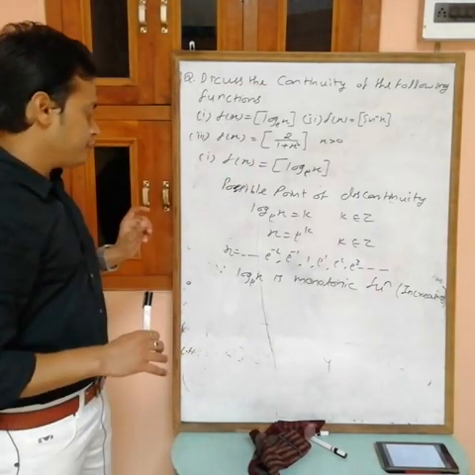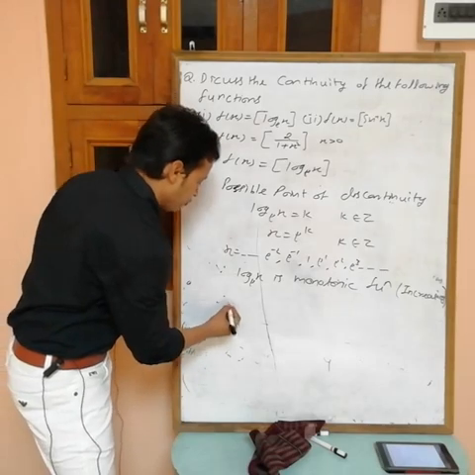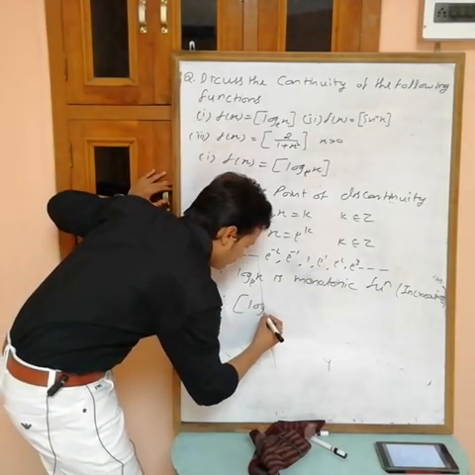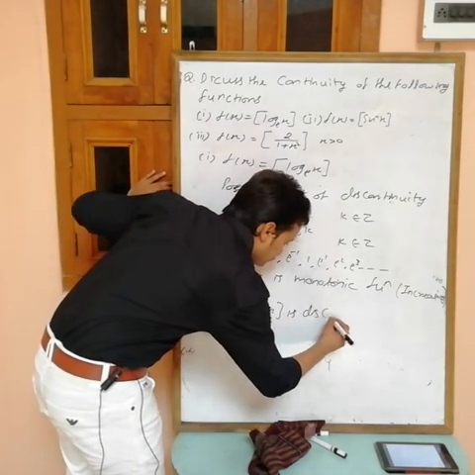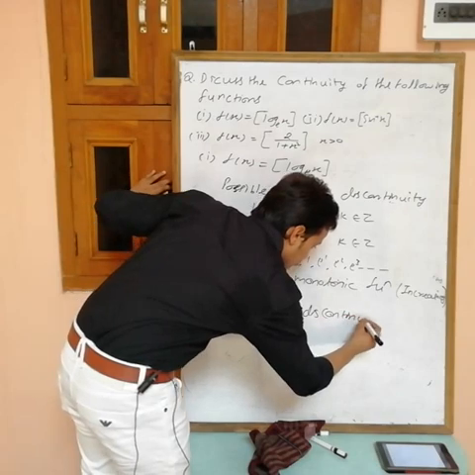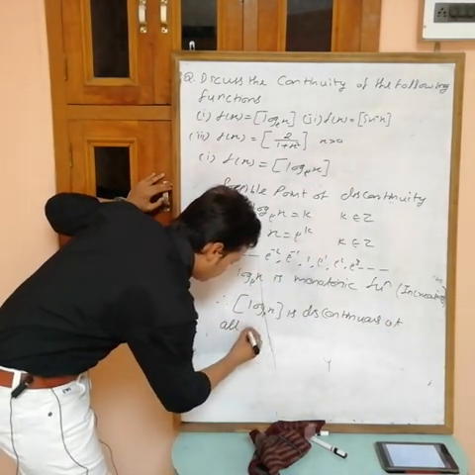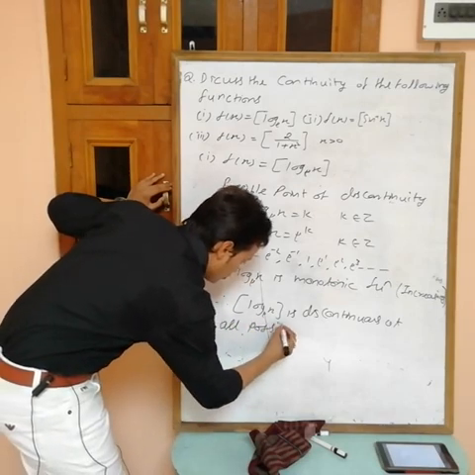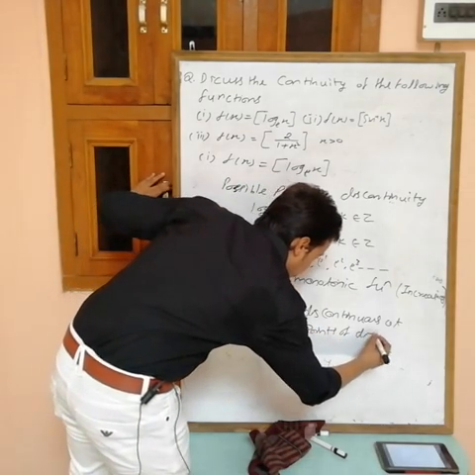Because log x is monotonic function, therefore greatest integer of log x is discontinuous at all possible points of discontinuity.